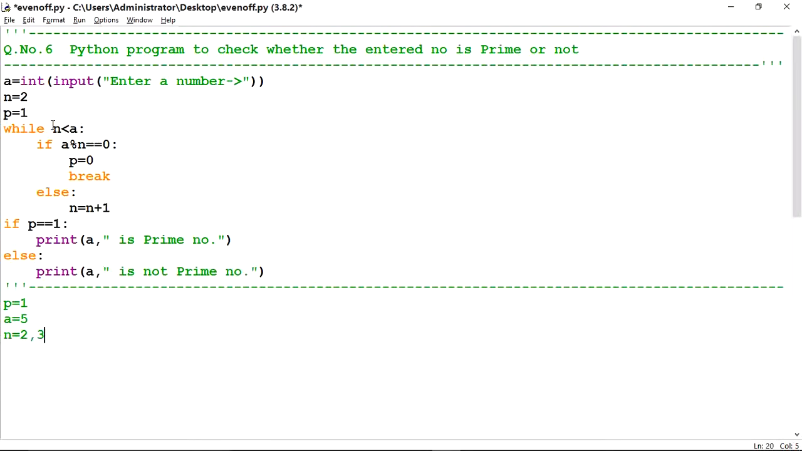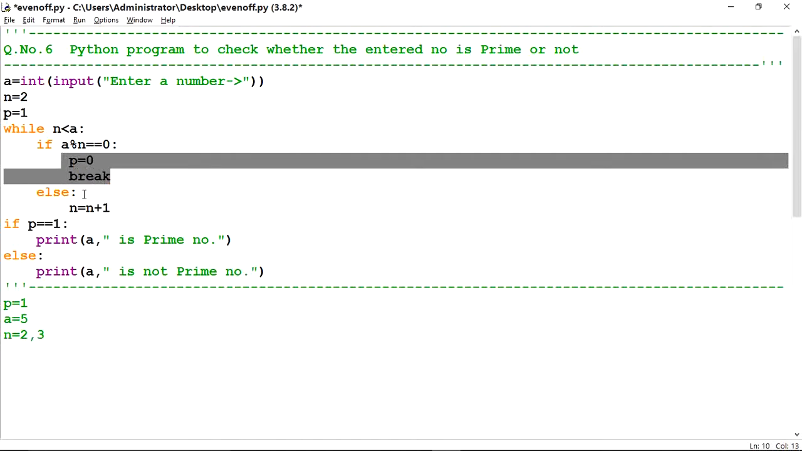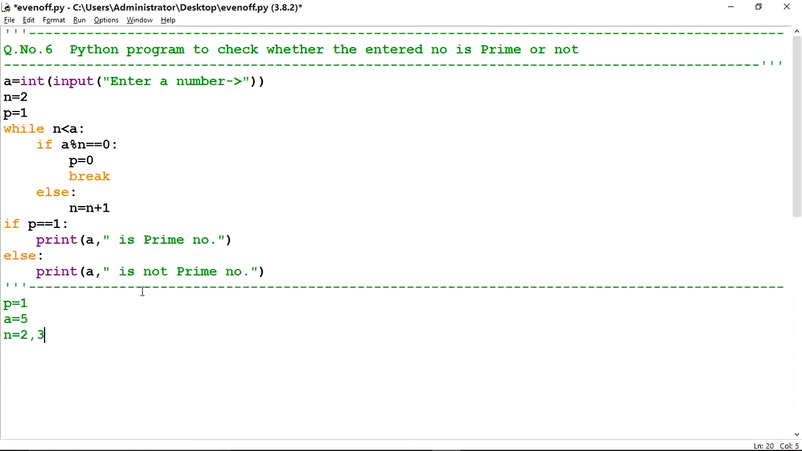Now the loop is completed. n is less than a. Now the value of n is 3. 3 is less than 5, correct. If a mod n, what is the value of a? 5. 5 mod 3 is not 0. No, the condition is false. Again this condition is false. It will not come to the if block. It will come to the else part. n is equal to n plus 1.